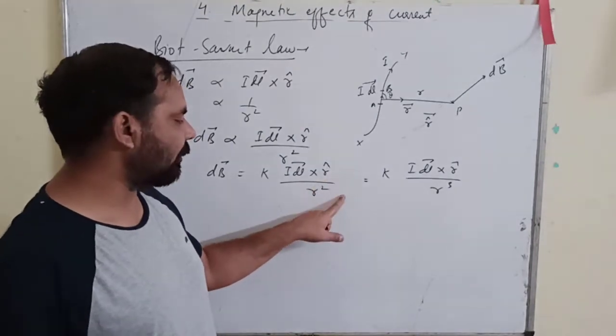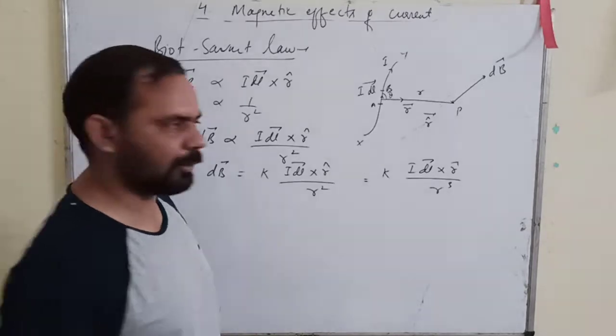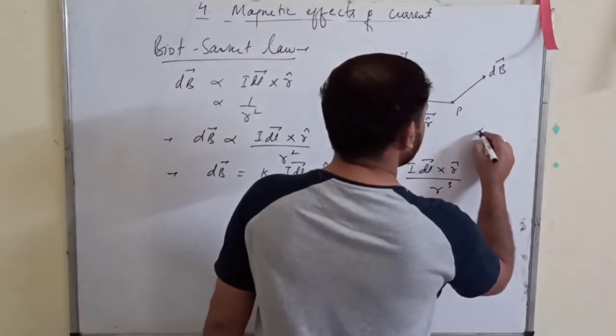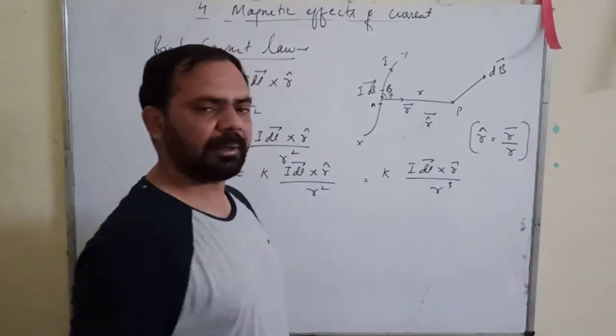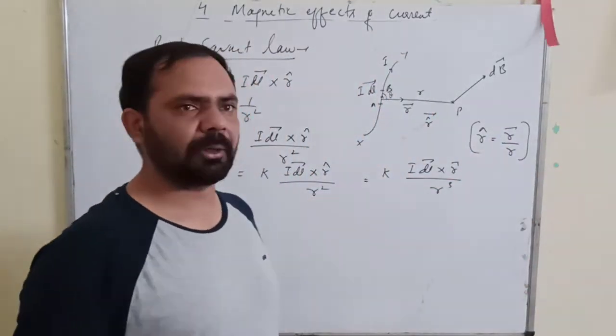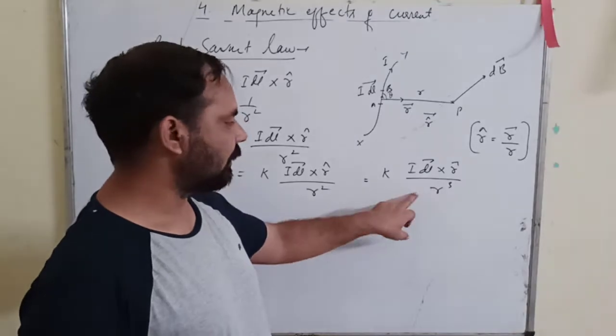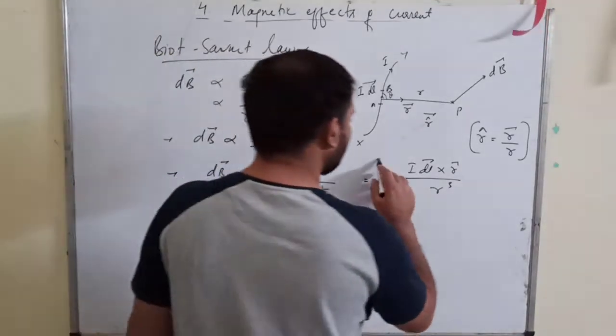So r vector upon r into r square will become r cube. Using this formula, r cap equals r vector upon r. Any vector divided by its magnitude gives you the unit vector. So either can be the formula.